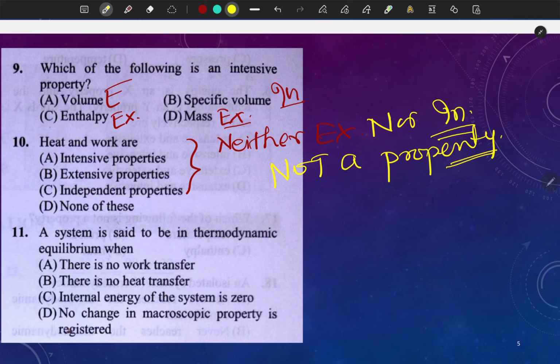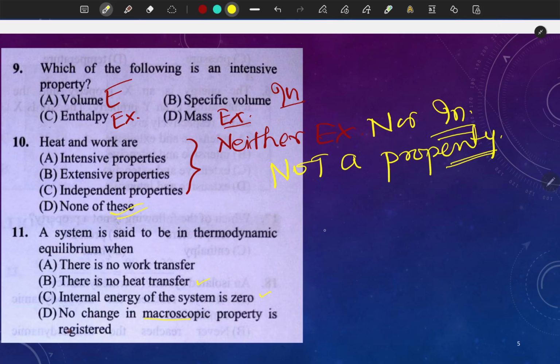So heat and work are none of these. Heat and work is not a property, right? Heat and work are defined in a transit state, correct? So that's why it is not a property. Question number 11. A system is said to be in thermodynamic equilibrium when: there is no work transfer, there is no heat transfer, internal energy of a system is zero, no change in macroscopic property is registered.